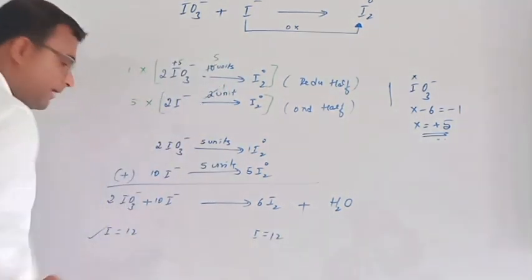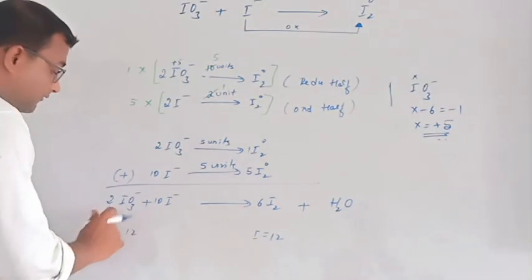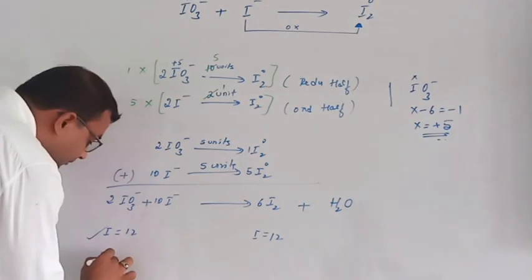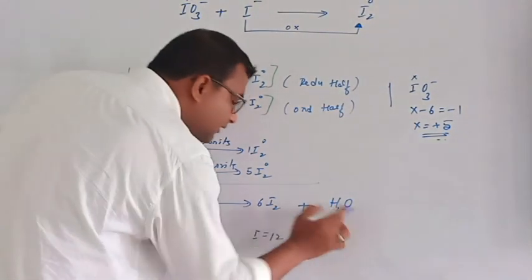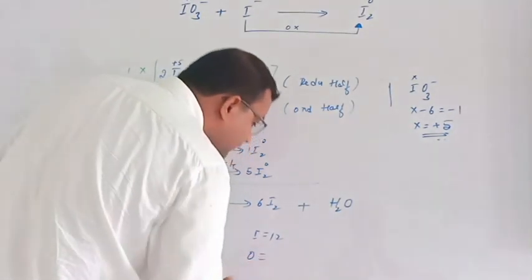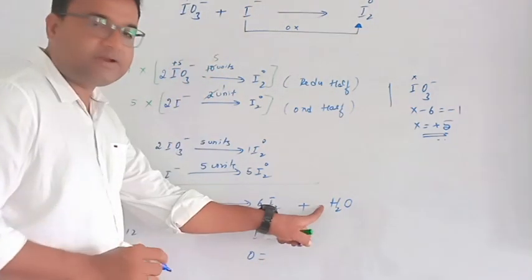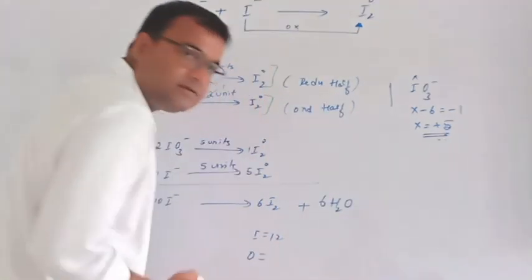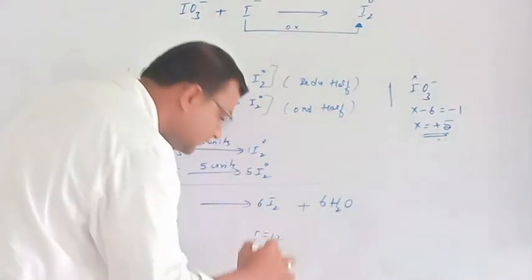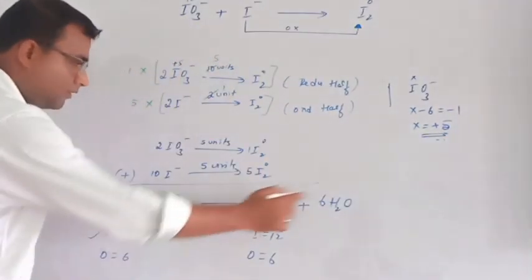So it is balanced. Now total number of oxygens are here. Total number of oxygens are 6. So here is only 1. So then how many? What number I have to write here? I should write 6. So 6 ones are 6. Then 6 oxygen. Now it is also balanced.